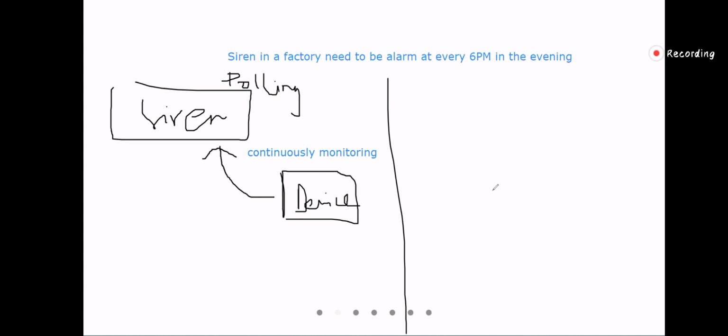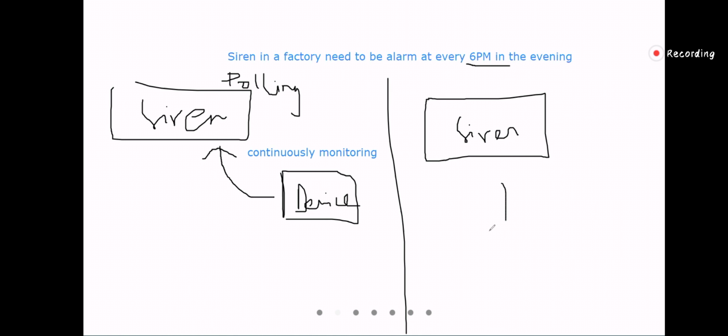Another technique is there. The siren is there, but we put a timer here, and the siren will notify us at that time. Here we are continuously monitoring, but here the siren has been registered. We register some time in the siren, 6 p.m., please give us the alarm. The programmer will program it.